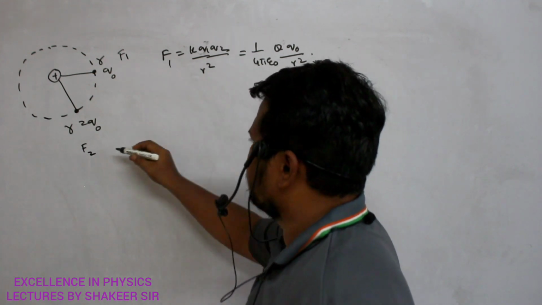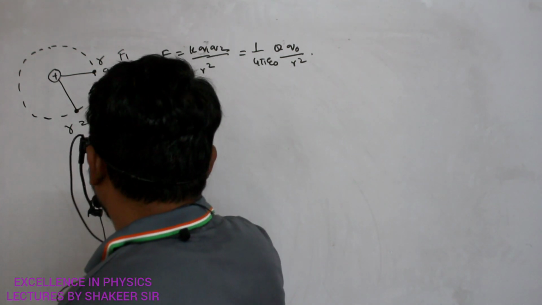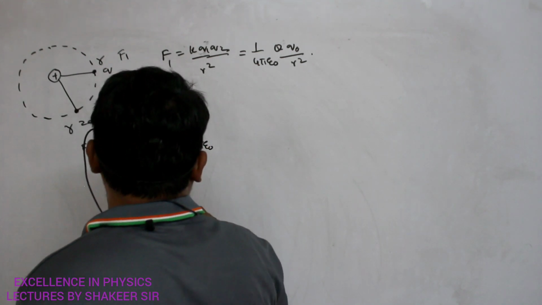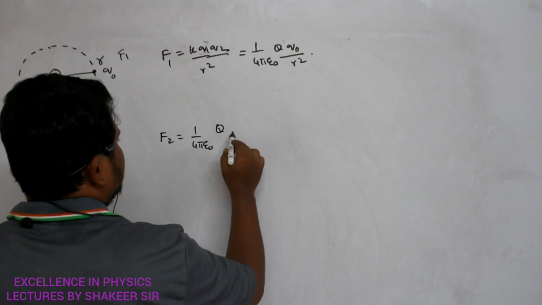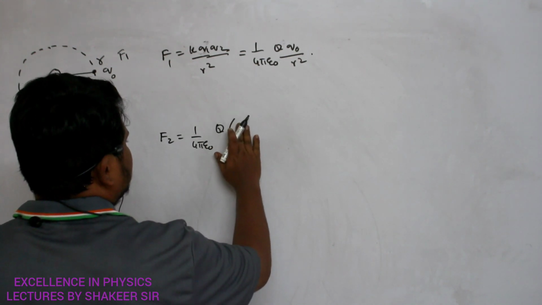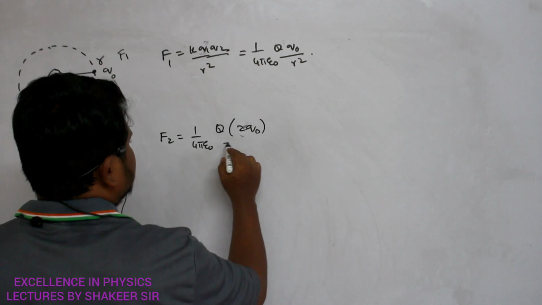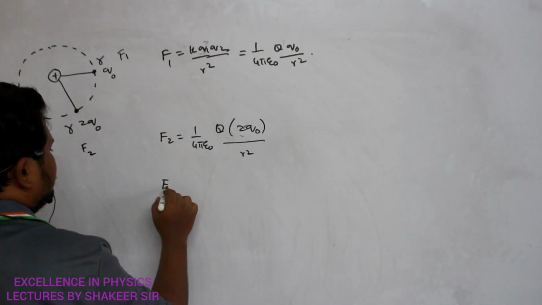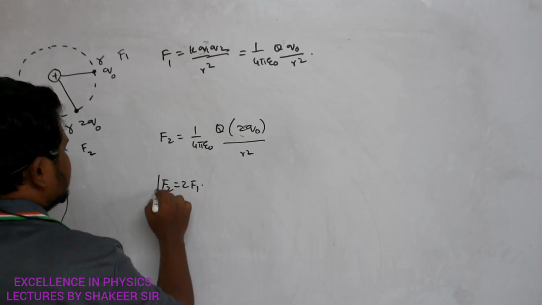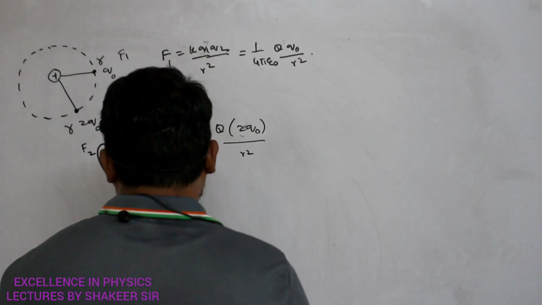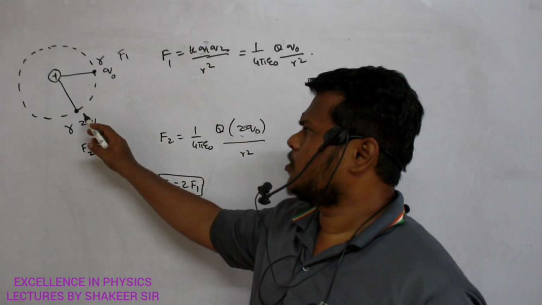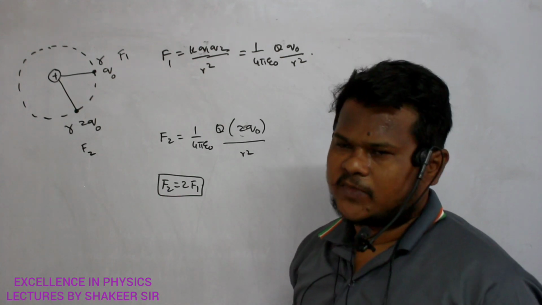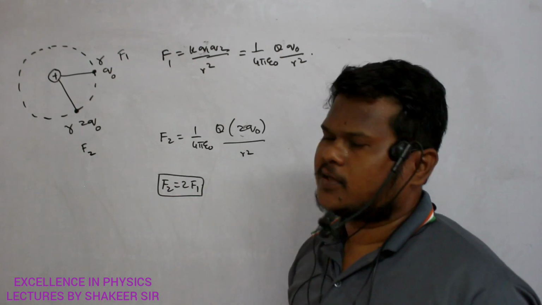Now what about the force experienced in the second condition? F2 can be written as 1 by 4 pi E naught into, so the main charge remains the same, but the test charge is how much? 2Q naught, divided by R square. So from this relation definitely I can say that F2 is equals to 2F1. That is, the force experienced by 2Q naught charge is double that of the force experienced by Q naught charge. So F2 is 2 times that of F1.